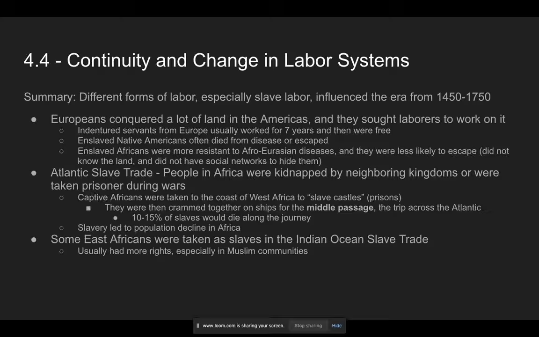And what you notice today in Muslim countries is they're not generally separated into different racial communities the way that people are in America. So it's an interesting cultural consequence of how the different societies interacted during this time. And that's the end of chapter 4.4.